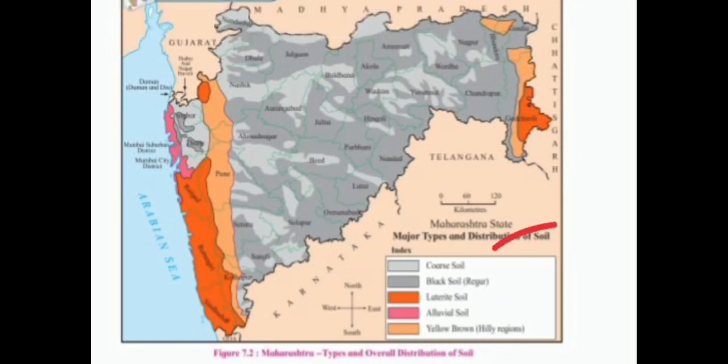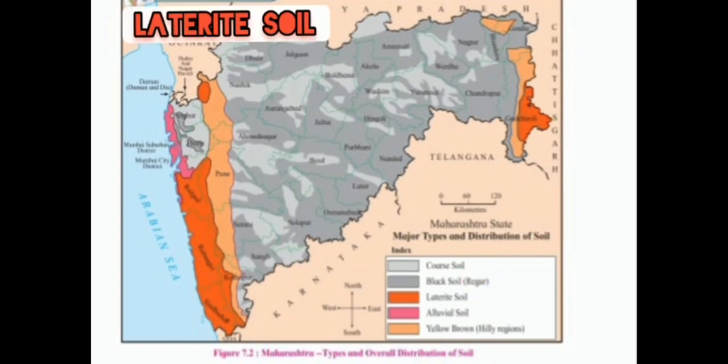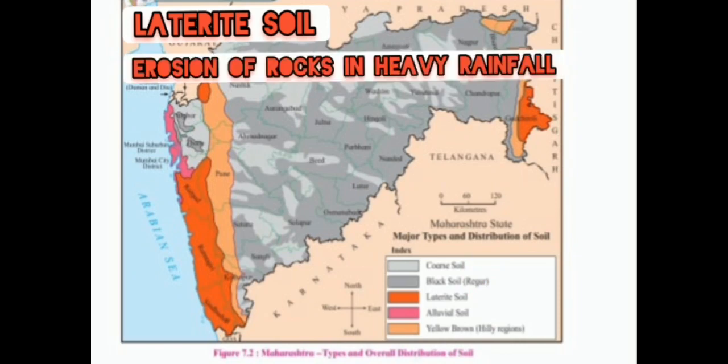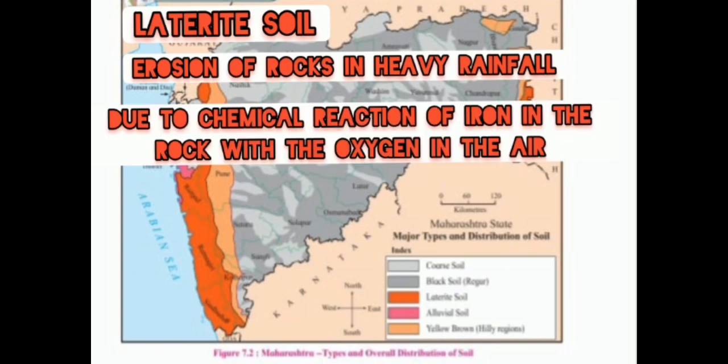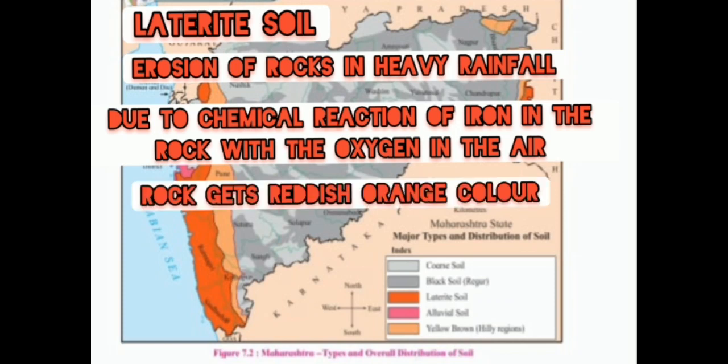Next we have laterite soil. This type of soil is formed due to erosion of the rocks in heavy rainfall and the chemical reaction of the iron in the parent rock with the oxygen in the air.